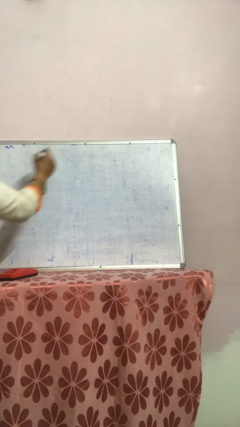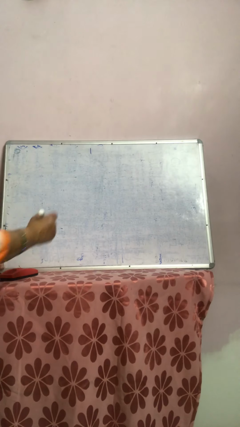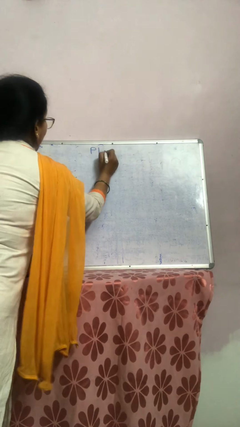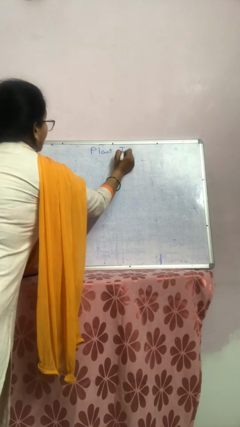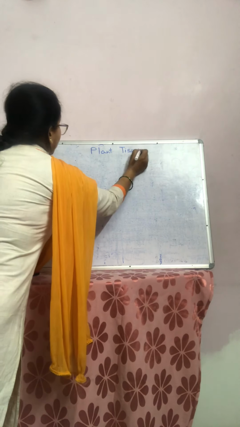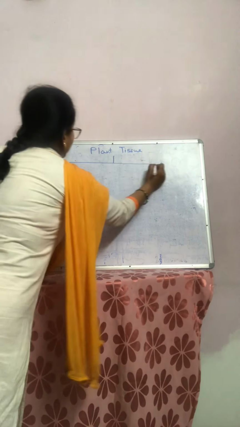When we see plant tissue, it can broadly be divided into 2 headings.